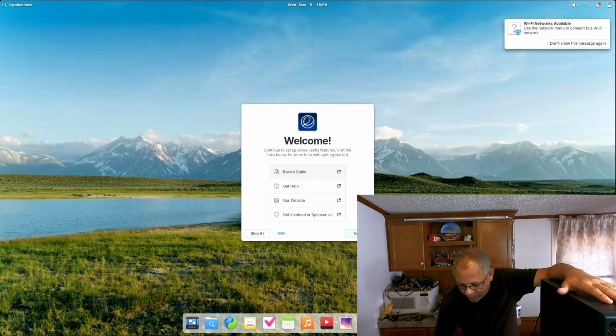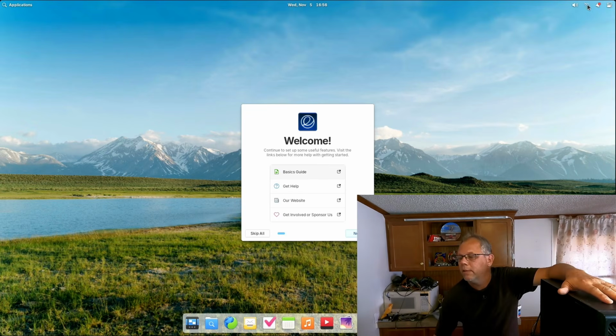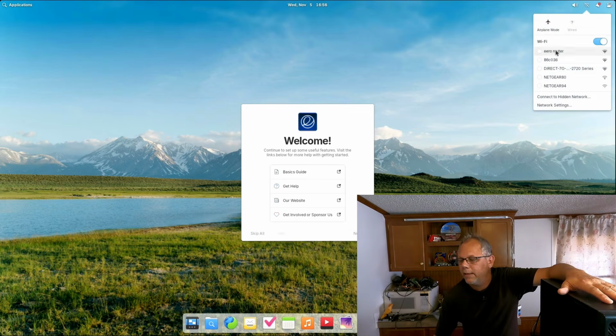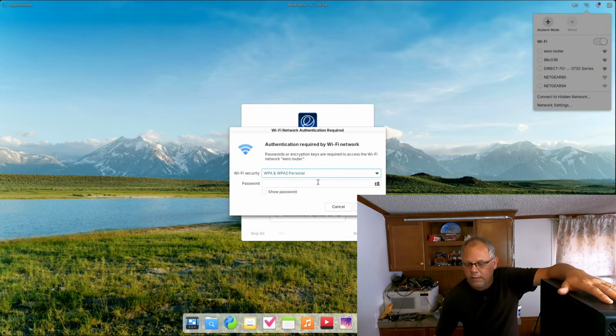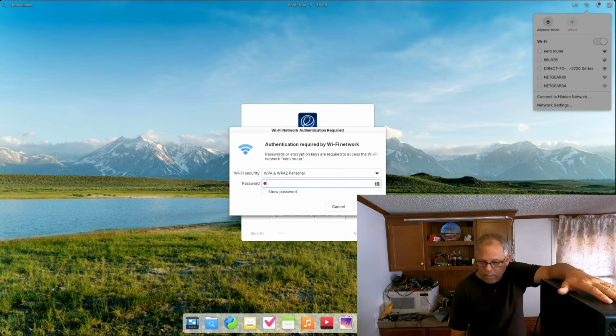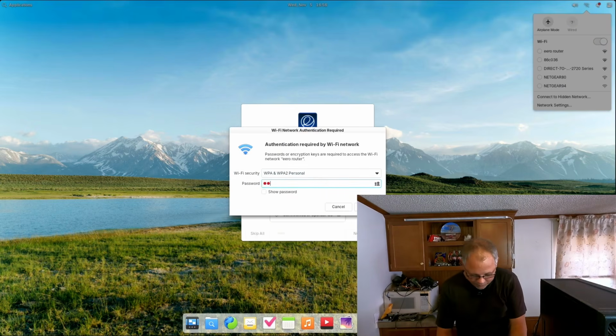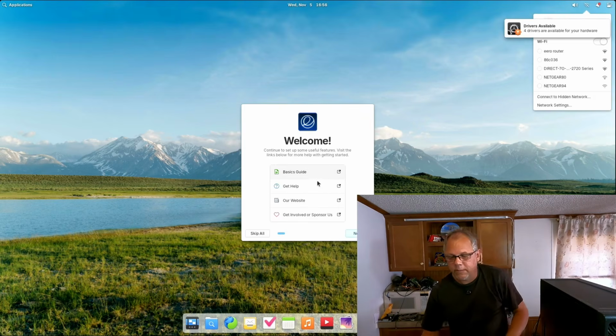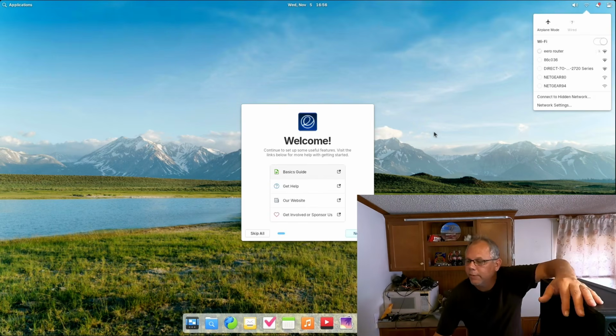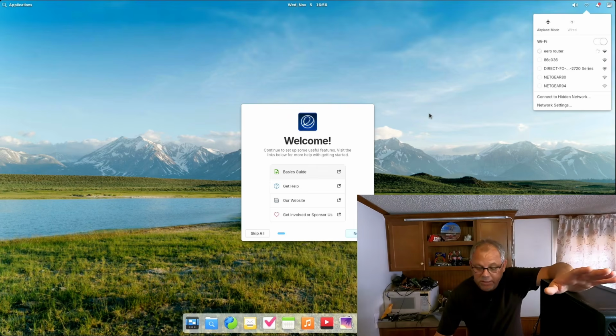Where is my Wi-Fi adapter? I think I plugged it in already. So let's go ahead and connect that. Okay. Sign it into my network here. That way we can have interweb when we're doing this. So we'll get interweb. It's still the same basic elementary OS that I remember, and I kind of like that about it.